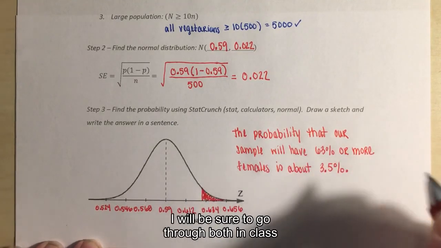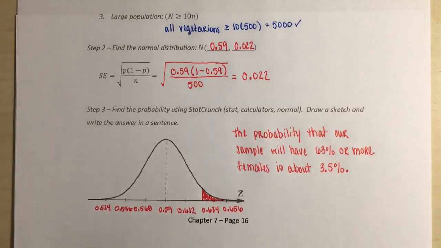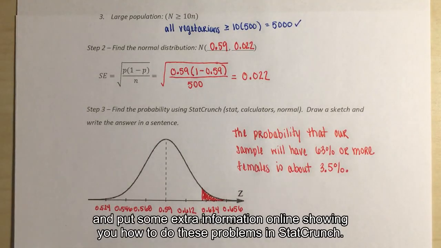Right? And I will be sure to go through both in class and put some extra information online showing you how to do these problems in StatCrunch.